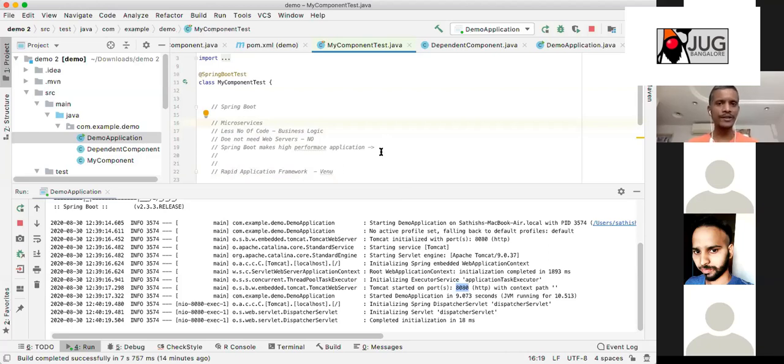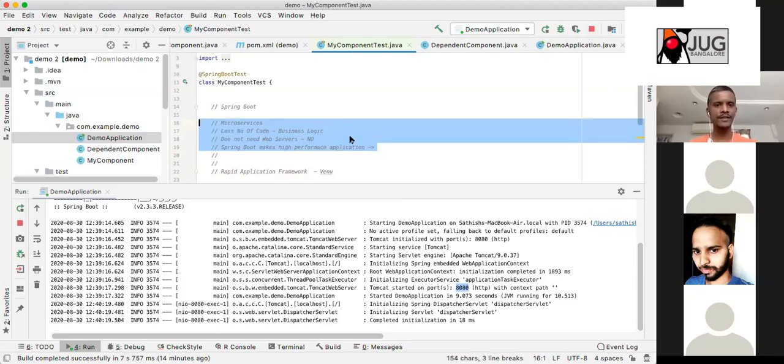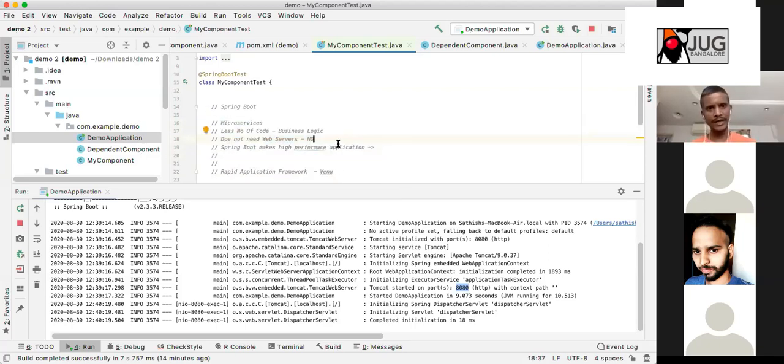To me, according to me, it is wrong. It is not made for microservices. It is not less number of code. Let us see it one by one. First of all, it actually needs web servers. Even though we are saying we come to the third area where we do not have web servers. You do not have web servers, but the frameworks will have them built in.